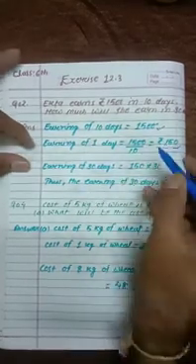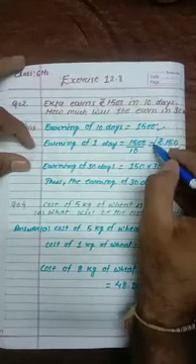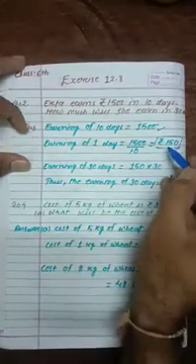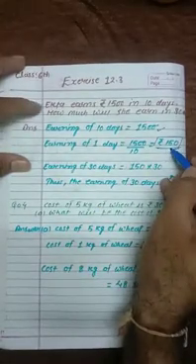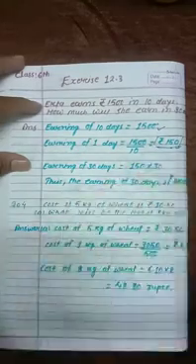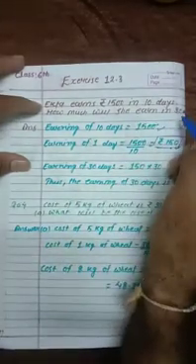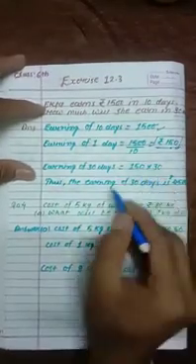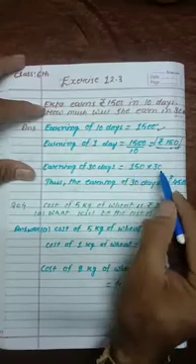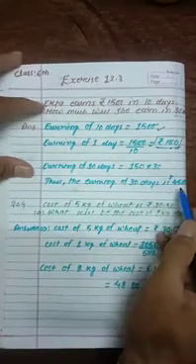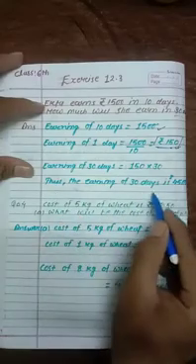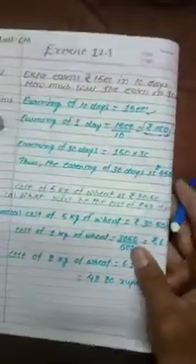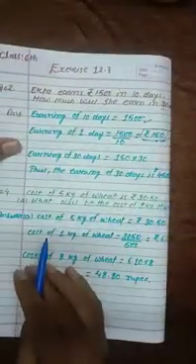Now if you know the earning of one day, that is 150 rupees, and you want to find out the earning of 30 days, this 150 rupees is simply multiplied by 30, because in a single day Ekta is earning 150 rupees. So 150 like this will be earned for the next 30 days also. That's why the earning of 30 days will be 150 into 30. If you multiply 150 with 30, it will be 4500 rupees. So the earning of 30 days will be 4500 rupees.